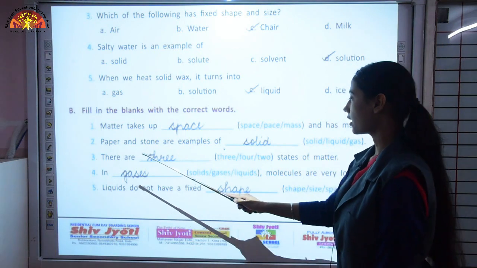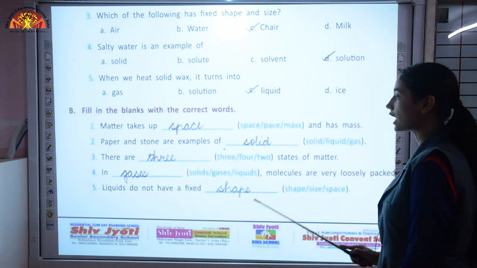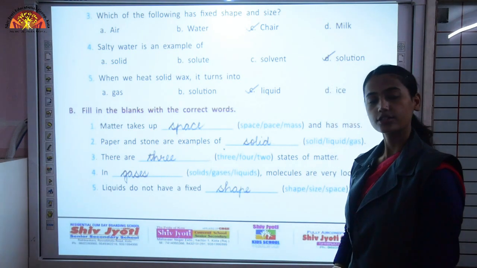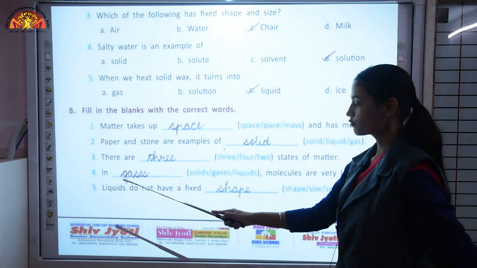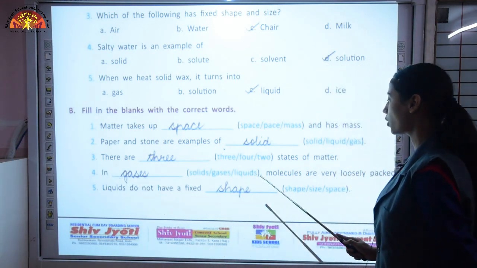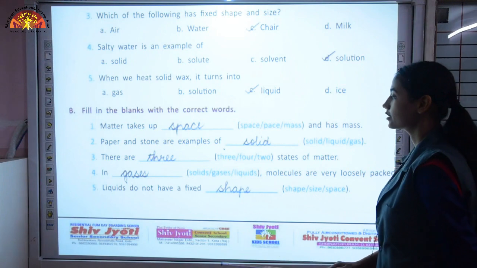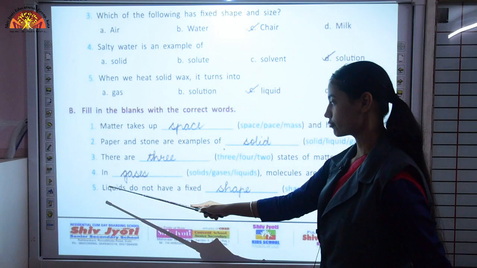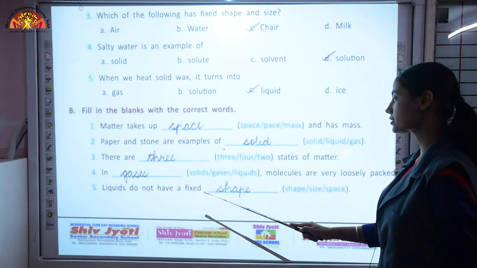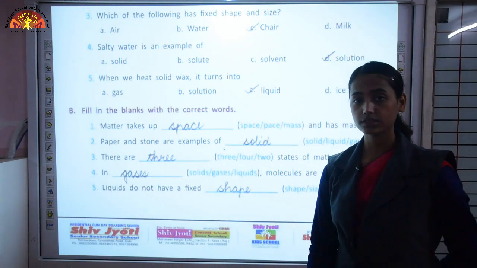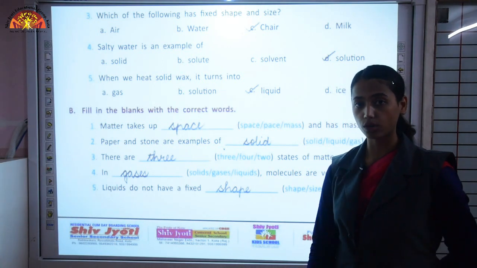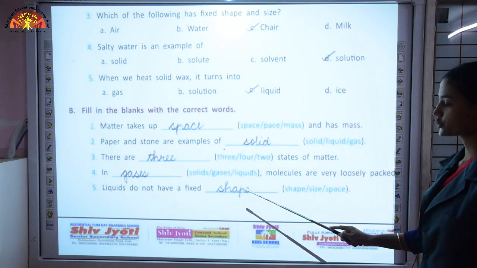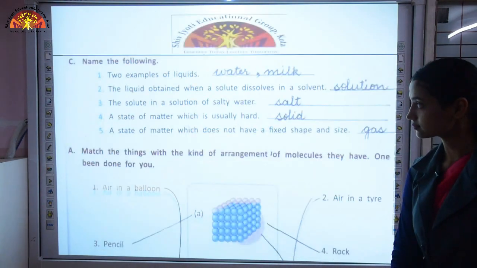Third, there are dash states of matter. How many states have we studied in this chapter till now? 3, which are solid, liquid and gas. Fourth statement, in dash, molecules are very loosely packed. In which state of matter? That is gases. Then fifth, liquids do not have a fixed dash. As we talked, liquids have fixed volume, fixed size, but they do not have fixed shape. So write shape here.